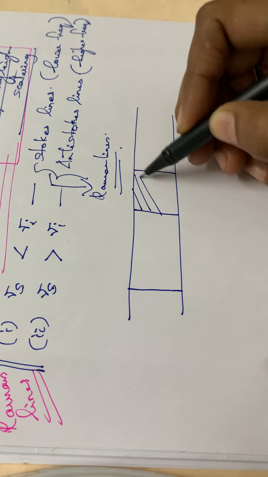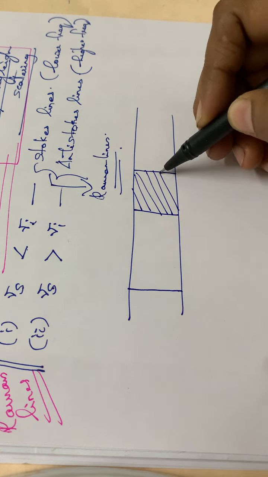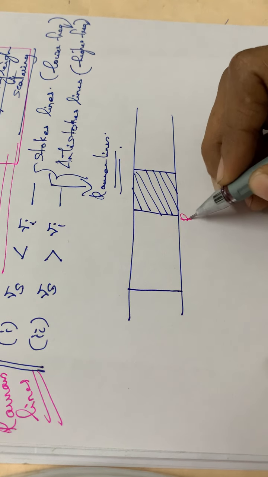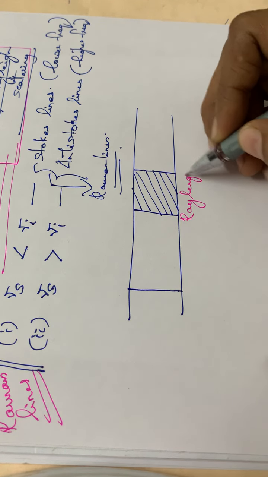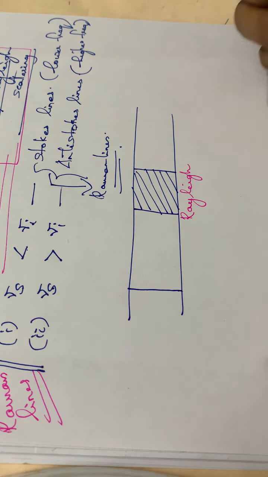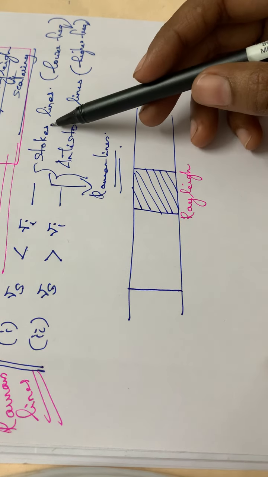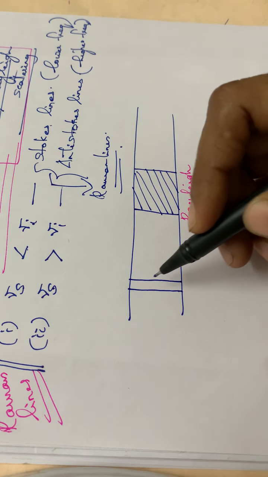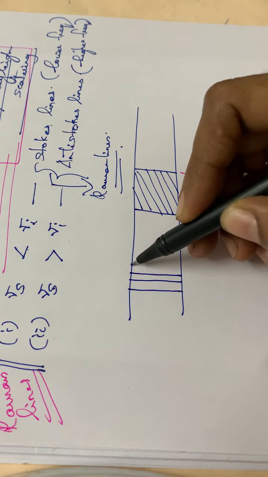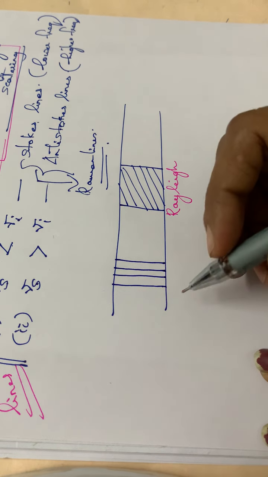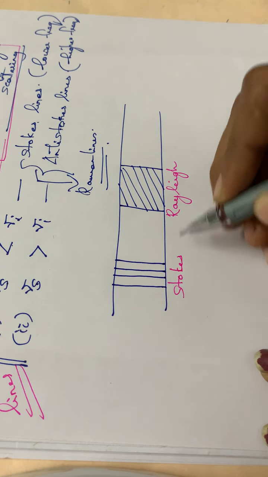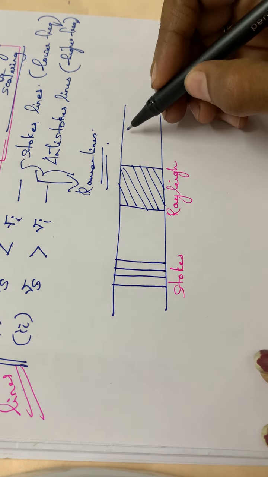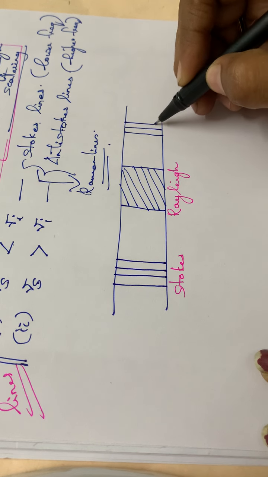Rayleigh lines means nu I is equal to nu S. The lines with lower frequency are called the Stokes lines, so I am representing Stokes lines here, and they come to the left side of Rayleigh. And the lines with higher frequency are anti-Stokes lines.